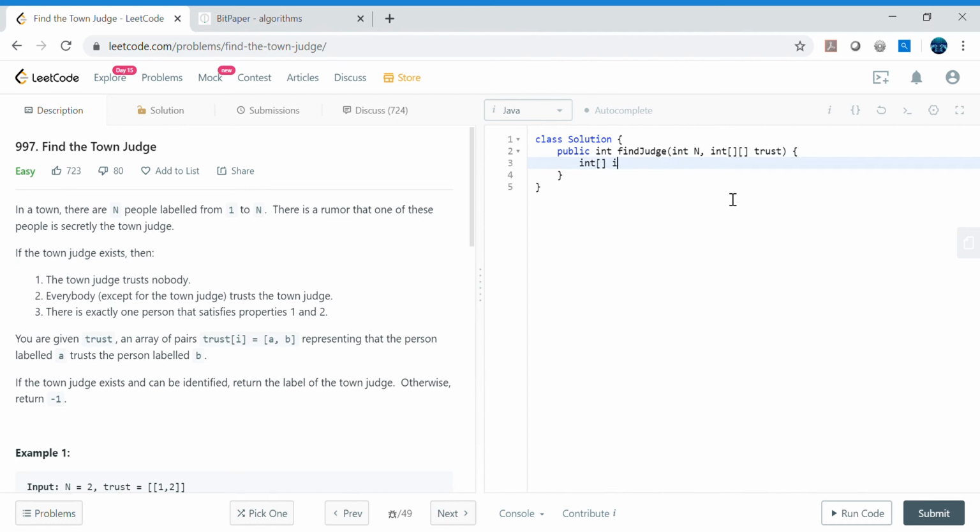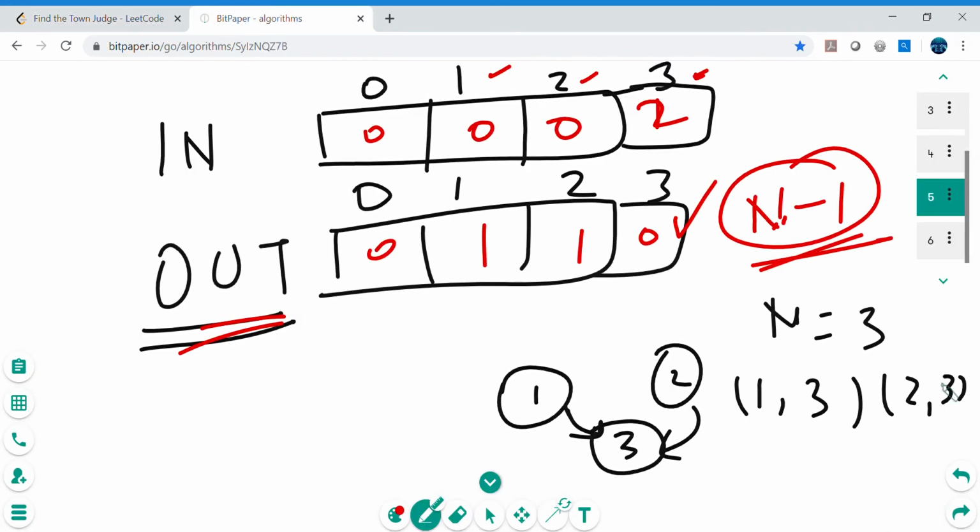So in degrees, and let's take n plus 1. Why n plus 1? Because we have just seen, right, we need the additional block. So if it is n equals to 3, if we make only 3 blocks, then we are just considering 0 till 2, but we need 3 as well, so that's why we need n plus 1.